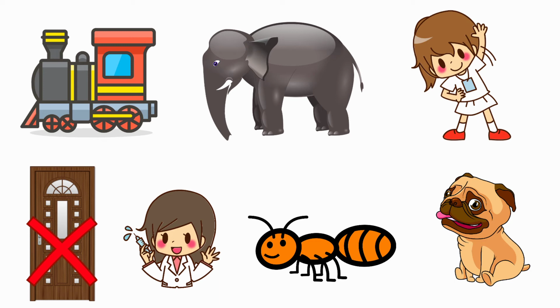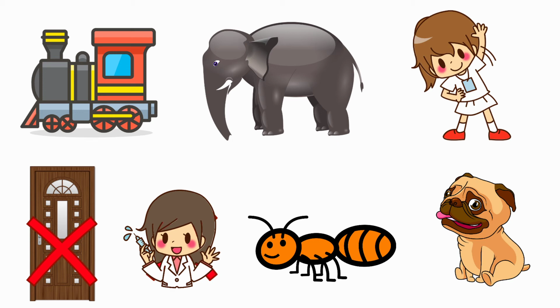Next one, doctor. The beginning sound of the picture doctor is D. And the sound of the letter E is A. The beginning sound of the picture doctor is D and the sound of the letter E is A. Both are different sounds. So we are going to put a cross for the picture doctor.